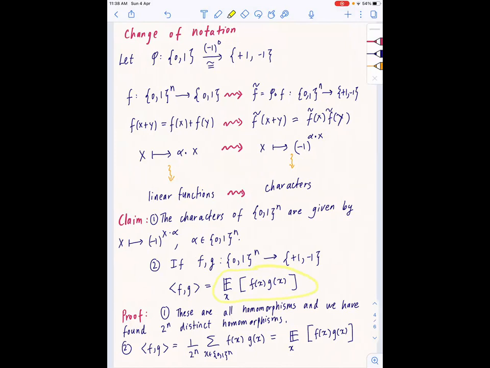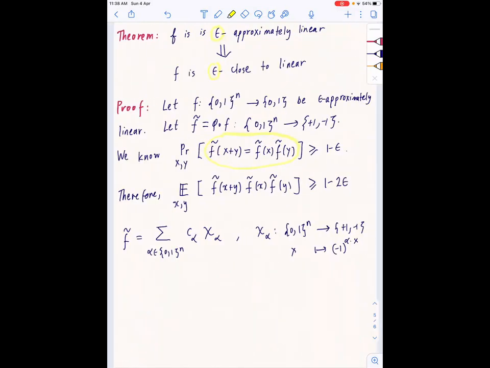And this is also the inner product. The c alphas are just the inner product of chi alpha with f tilde. So basically what we want to show is that in this expansion, most of the mass of f tilde is located at some fixed Fourier coefficient, given that this condition holds. Okay, so that's the point.